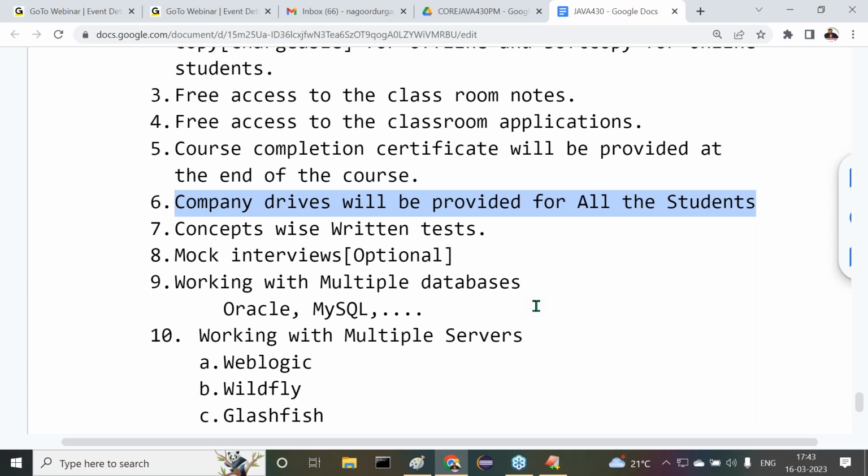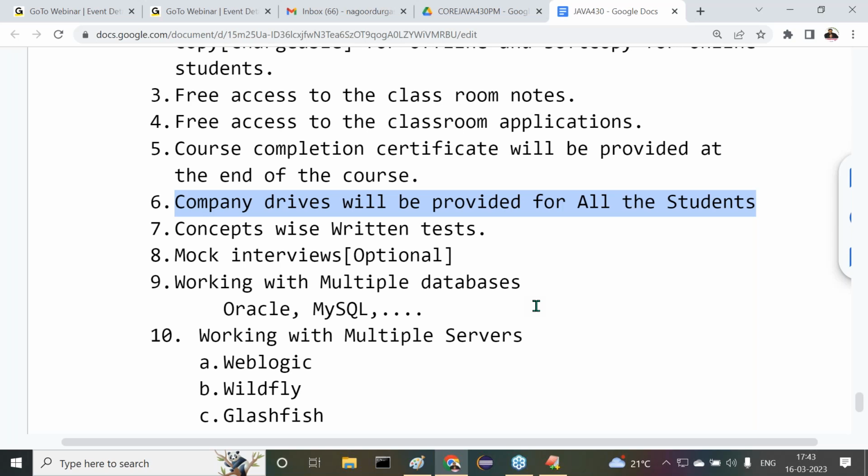But once a company comes, we don't have any concept of only this batch or that batch being allowed. Once a company comes, I give an open platform for everybody. Everybody at Durgasoft is eligible to attend the drive, and they are able to get jobs. I am able to provide this even through the Durgasoft platform.